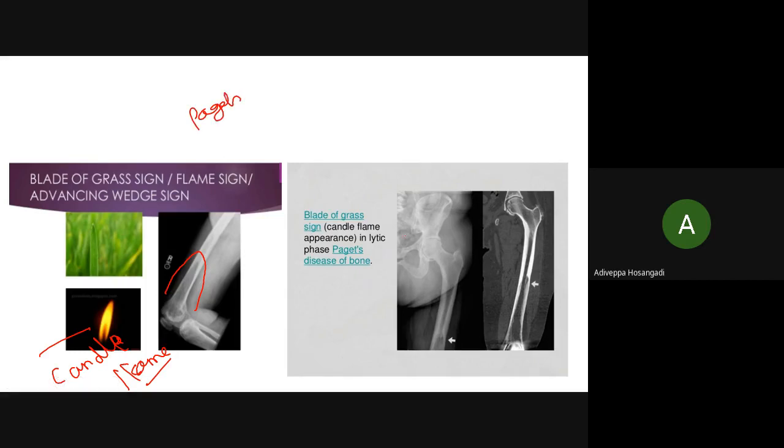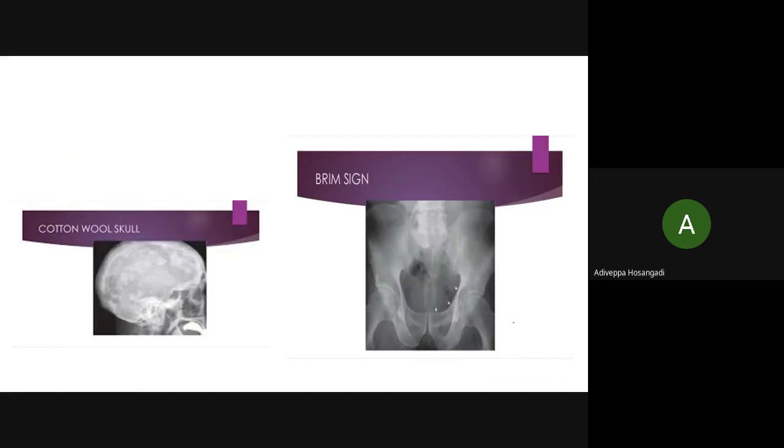It is an early sign. Here again I want to show you. Please look at this. It is a blade of grass or a candle flame. It looks like a candle is burning, isn't it? Then you'll remember this. There are so many other signs with respect to Paget's. You will remember this only if you see a picture.